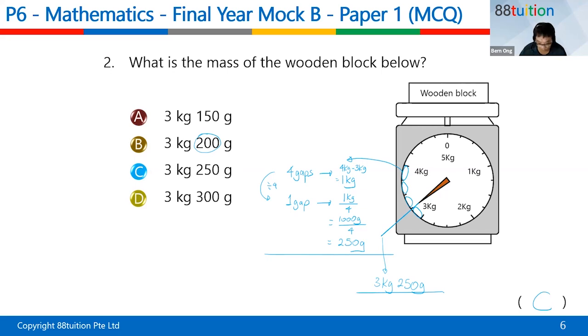So is this step difficult? No. Just do it. 1 mark lah. Then later you say, oh, teacher, I miss out the mark again. Why? Because you like to lose marks. It's a matter of choice if you want to be careful or careless. Okay, question number 2 is C.